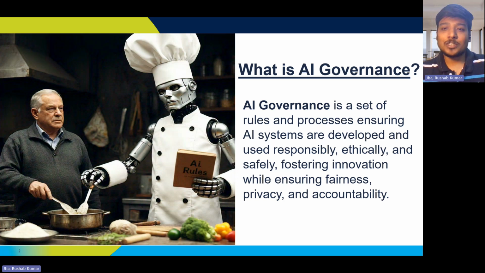Imagine AI is like a super smart chef in a kitchen, right? Without a recipe book. That is like a set of rules. Or someone who's just there to taste the food, like, in AI terms, a person or a bot which is there to keep an oversight of exactly how and what things are going on around. So it might make a dish too spicy or outright absolutely bizarre, right? So AI governance is like a recipe book, taste tester, and a quality checker all rolled into one piece. It ensures that AI is innovative but does not mess things up in the long run.